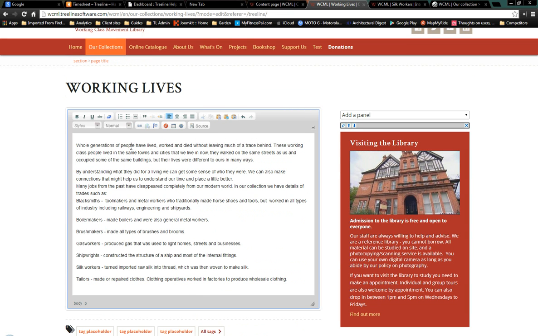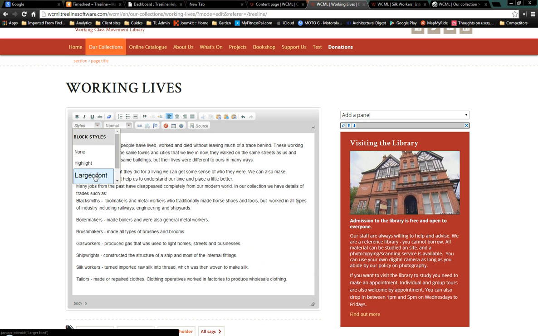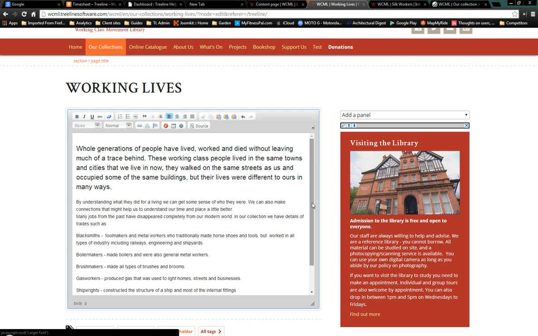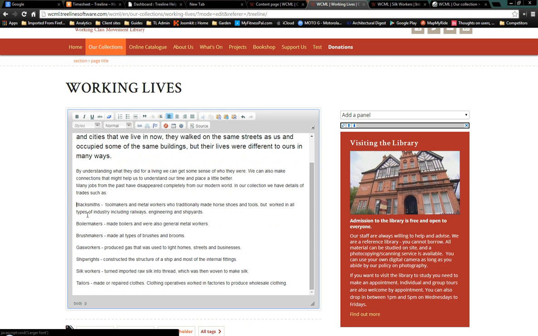So here, if we click in just anywhere in this first paragraph, go to Styles, larger font, it automatically makes it larger. Want a bit of a gap there, and then these are going to be links. So we've already created pages called blacksmiths, boilermakers, brushmakers, gasworkers, etc. So I'm just going to link now. So just follow what I do.